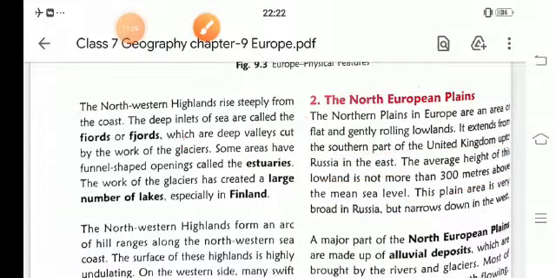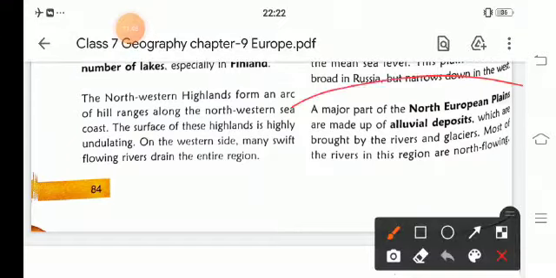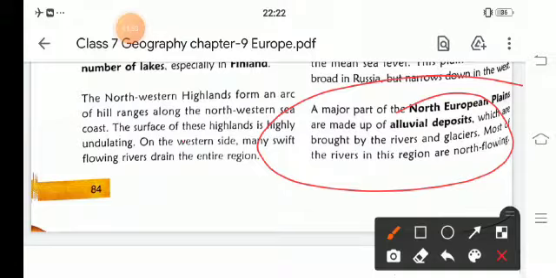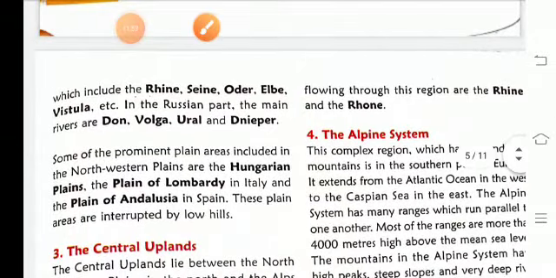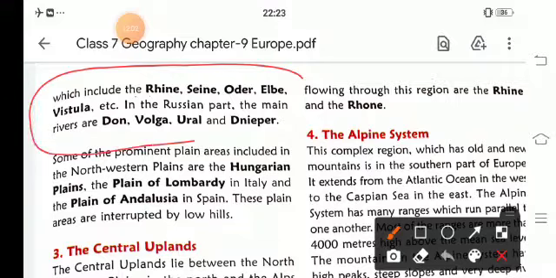The major part of the North European Plain is made up of alluvial deposits. That means it is very fertile land, brought by the rivers and the glaciers. Most of the rivers in this region include the Rhine, Seine, Oder, Elbe, Vistula, and in the Russian parts the main rivers are Don, Volga, Ural, and Dnieper.